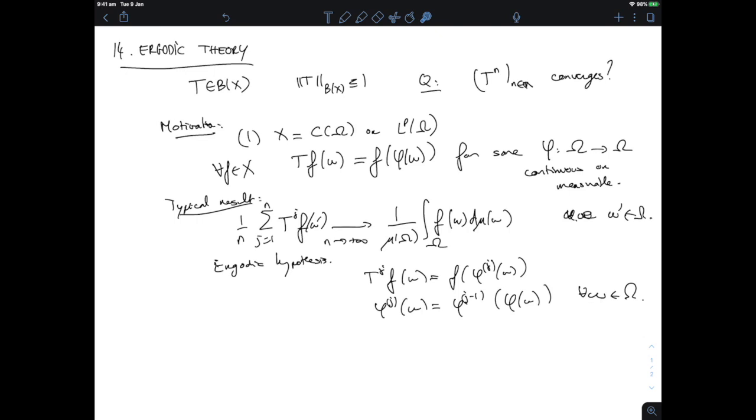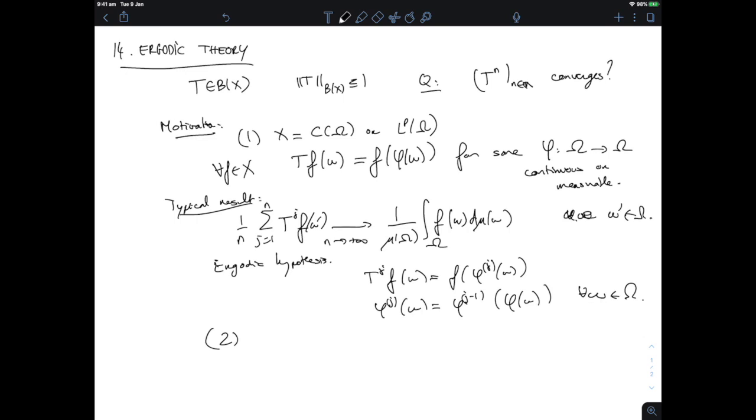So this is the motivation coming from application, but we're going to prove results such as this typical result of ergodic hypothesis through a purely spectral theoretic approach about understanding convergences of convex combinations of powers of bounded linear operators.